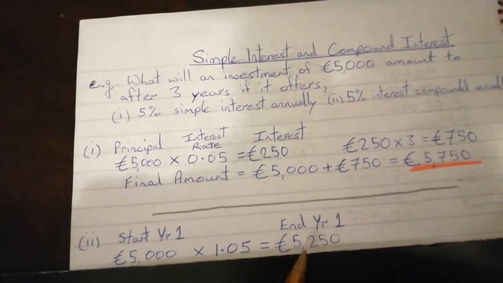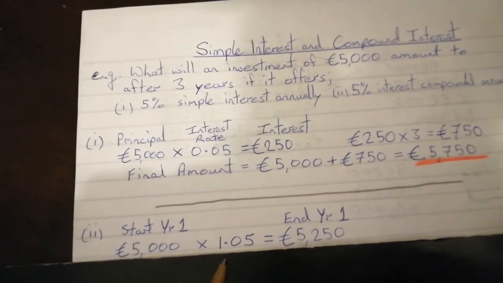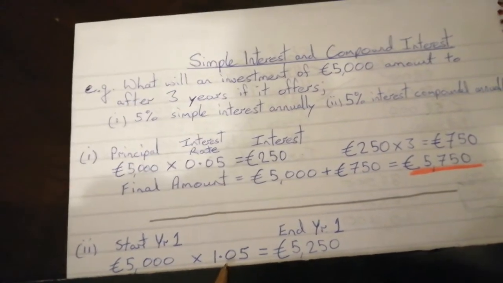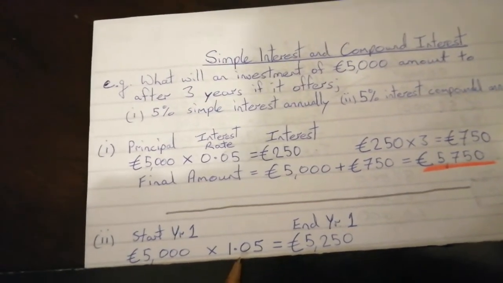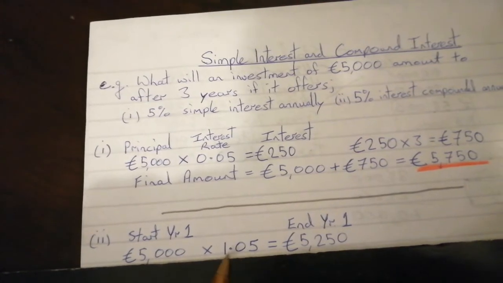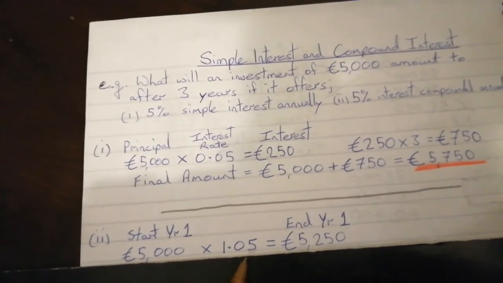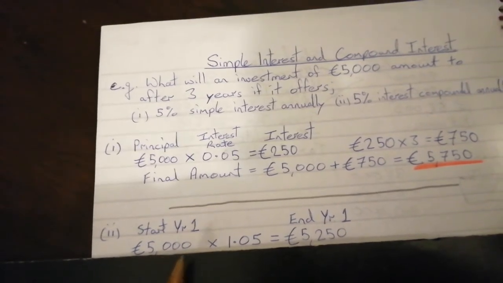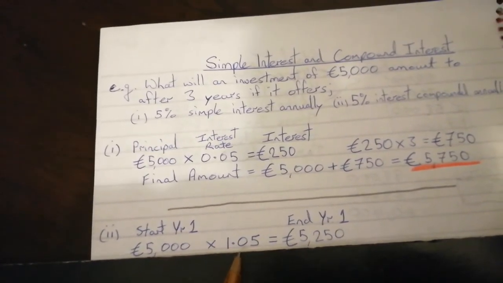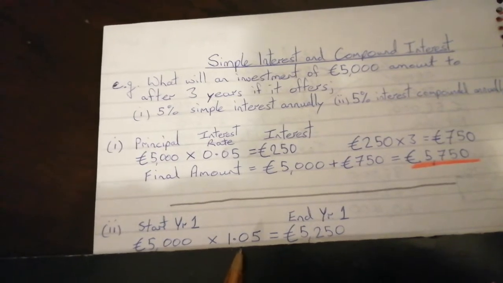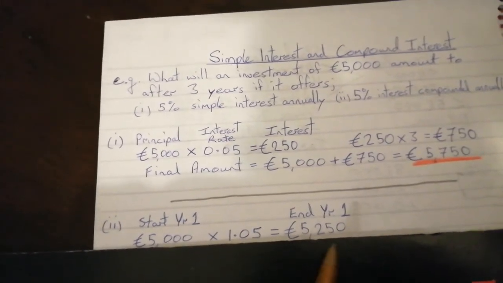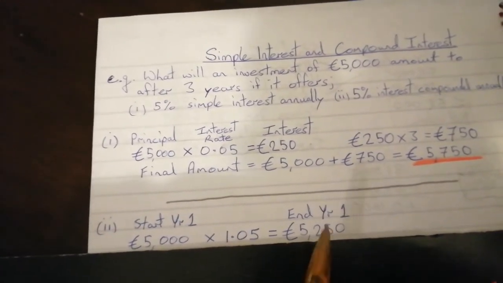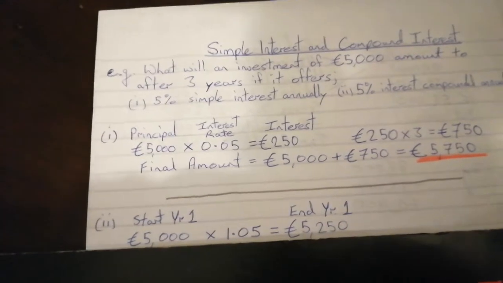But a quicker method, and a method that I think you should start getting used to certainly, is multiplying by 1.05. So in other words, 105%, because if you're going to earn 5% and you'll still have the 100%, at the end of the year you'll have 105%. So multiplying by 1.05 gives me 5,250, and that's what you have at the end of the first year.